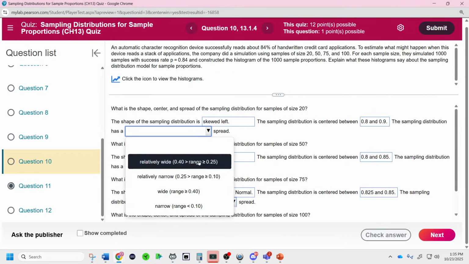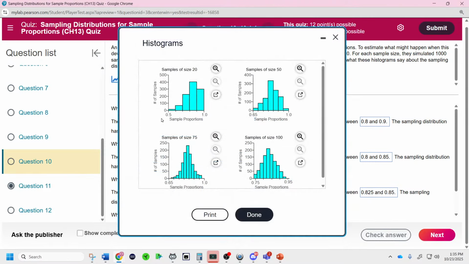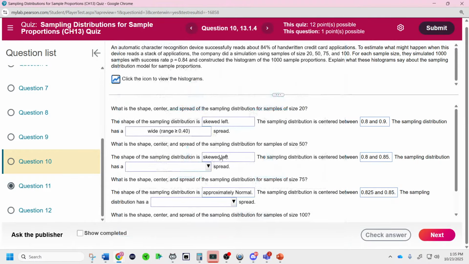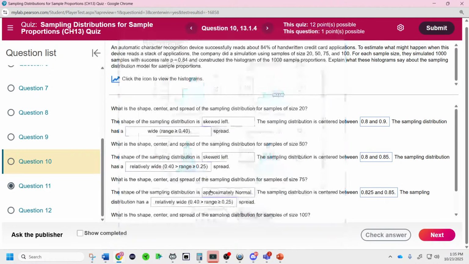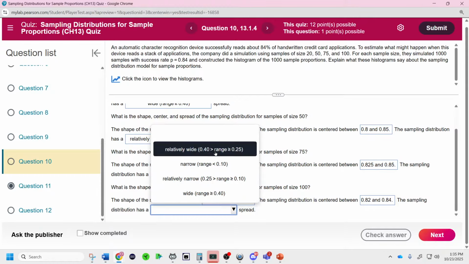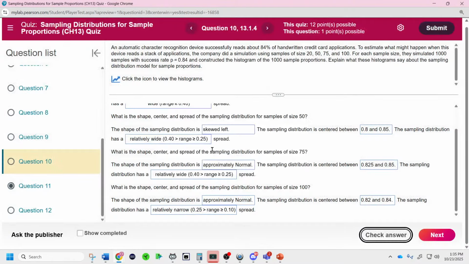So the spread was greater than this. This is the wide one, the 0.5, the very first one. And then the next one's 0.35, so that's between these numbers. The next one was 0.35 also, because we're looking at this. And then the last one's 0.2, which is a more narrow range. There it is. That should do it.